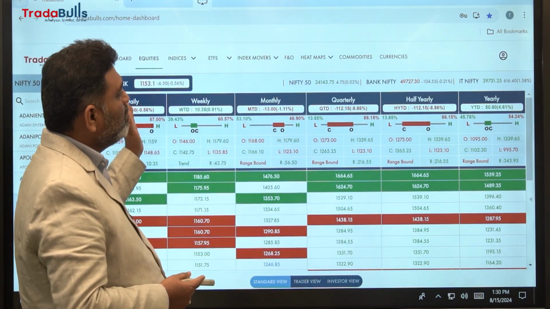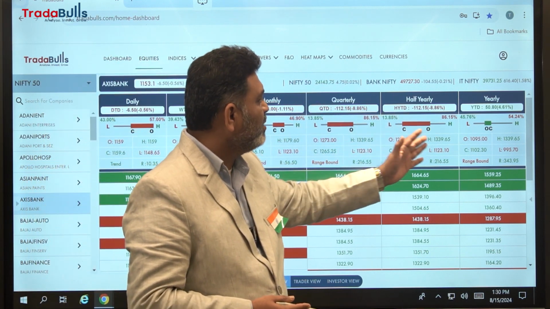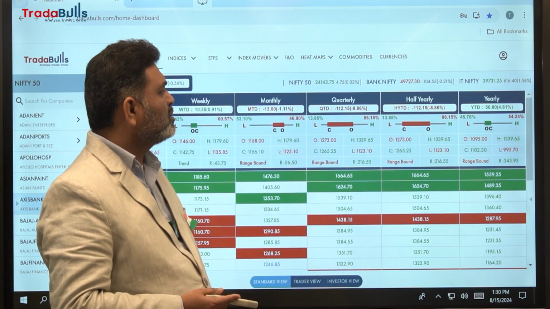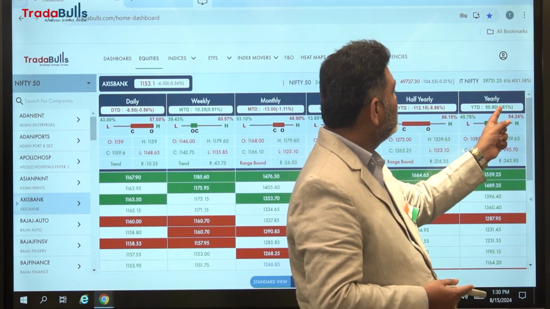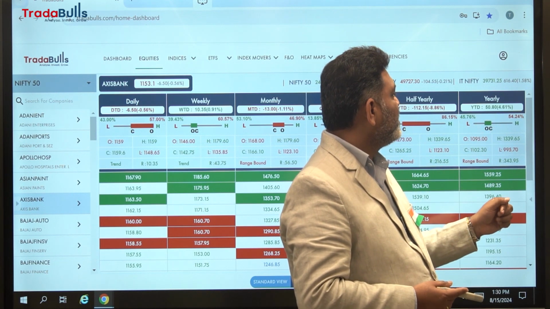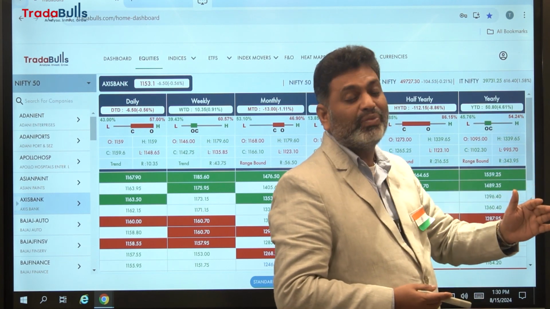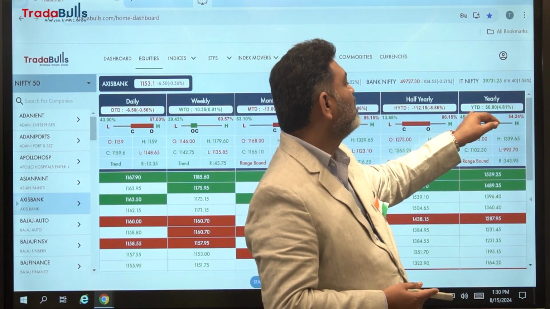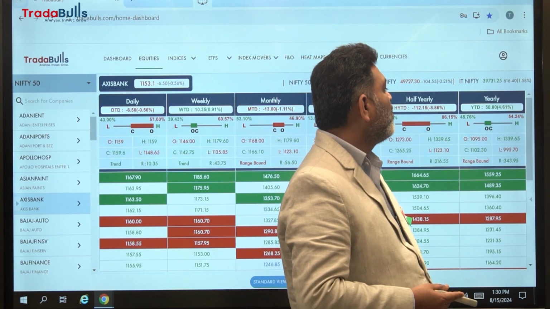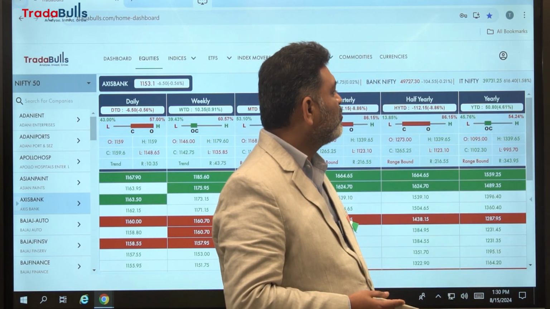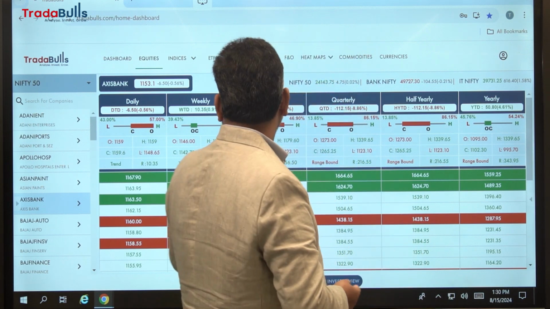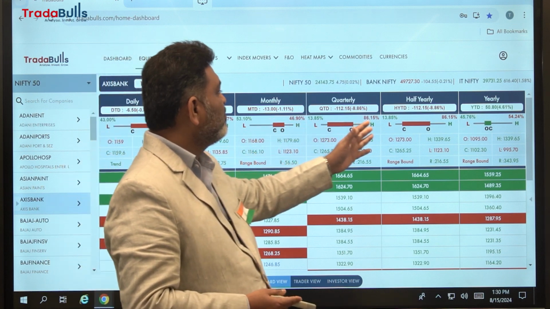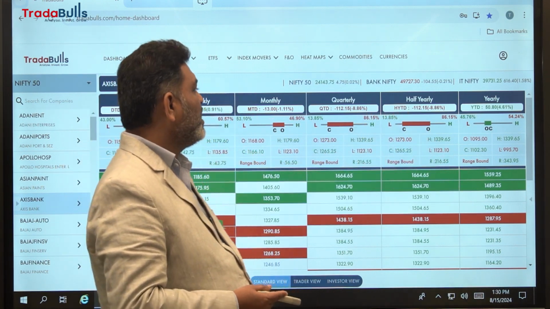We majorly categorized into six time frames: daily, weekly, monthly, quarterly, half yearly and yearly. Suppose anyone wants to see the percentage change or the points change for this calendar year, January 1st till this date, the year to date was 4.61%, and in terms of points Axis Bank has changed by 50 points. Likewise for daily and weekly, we show how much percentage of appreciation or depreciation and how many points changed.